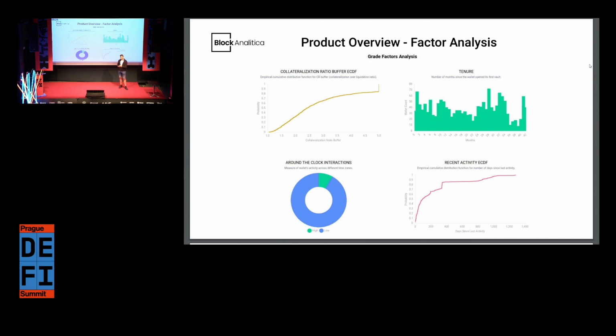Then we have around-the-clock interactions, which measures how well distributed the events of the wallets are across different time zones, which can also be an interesting proxy for automated management. Not necessarily, but that's up to the machine learning model to determine how predictive this is. And then we also have recent activity, how recent was the interaction of a specific wallet with its vaults.